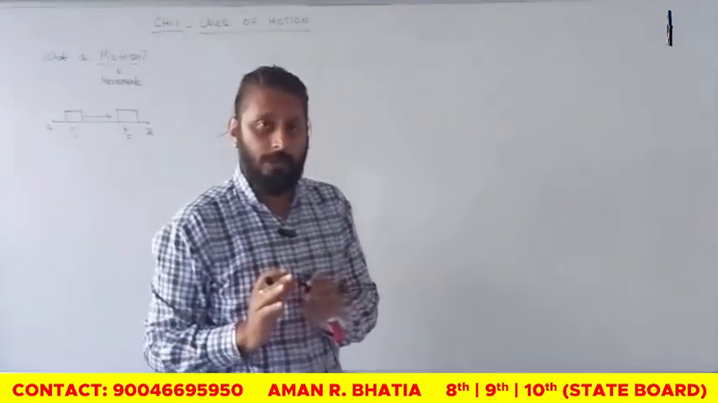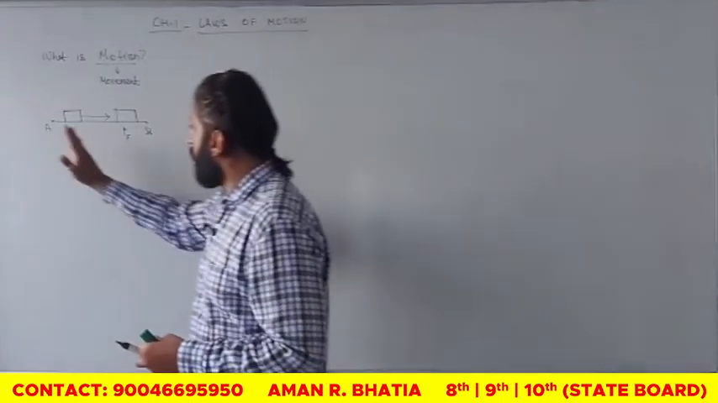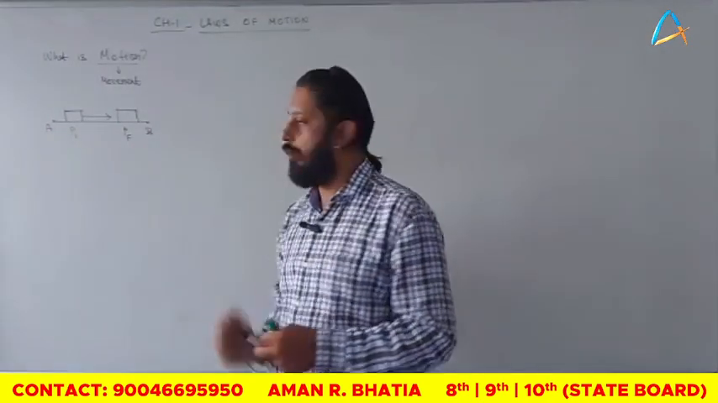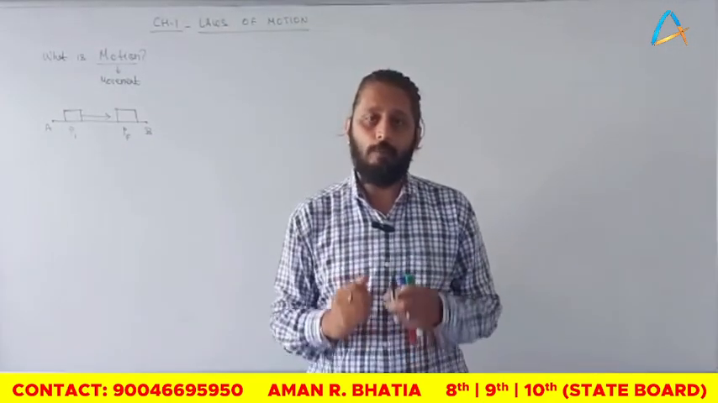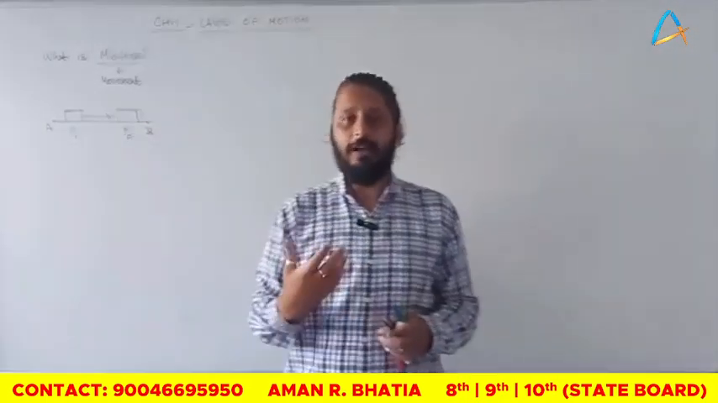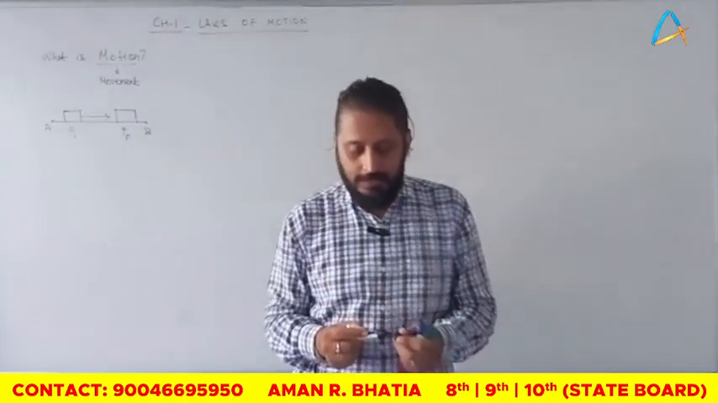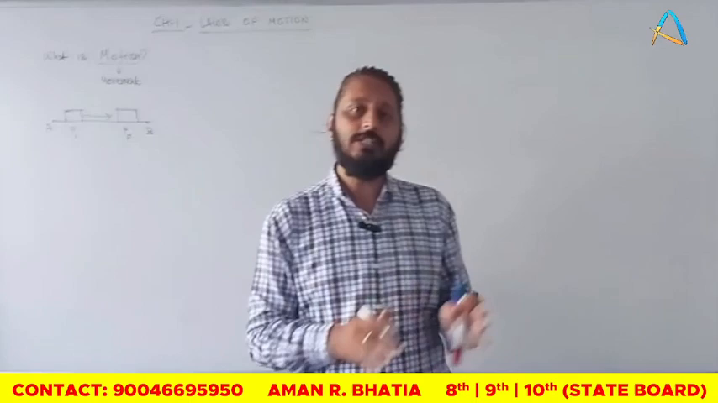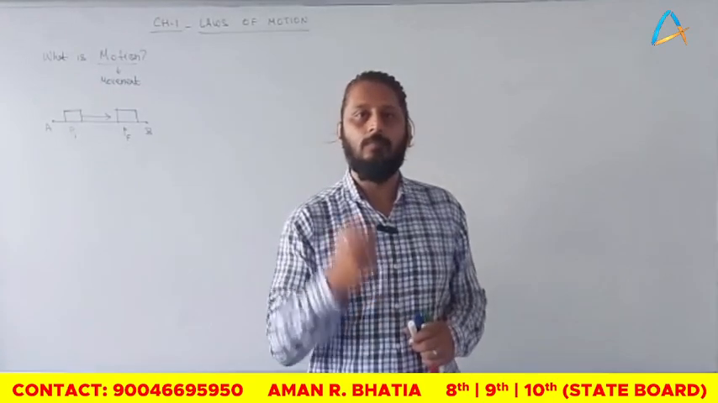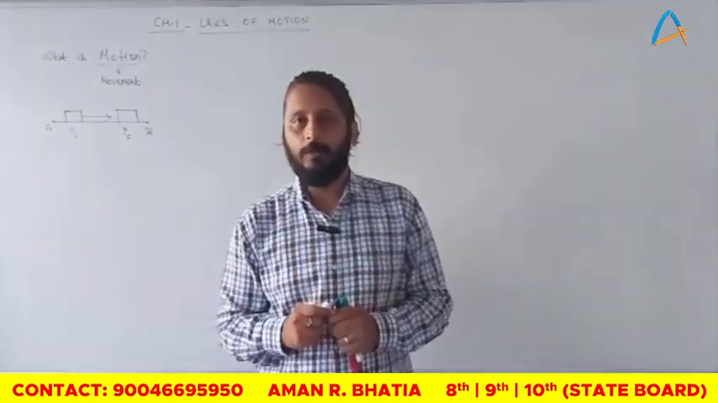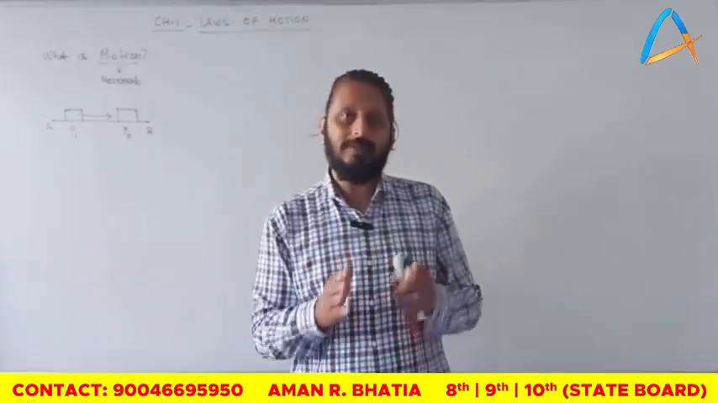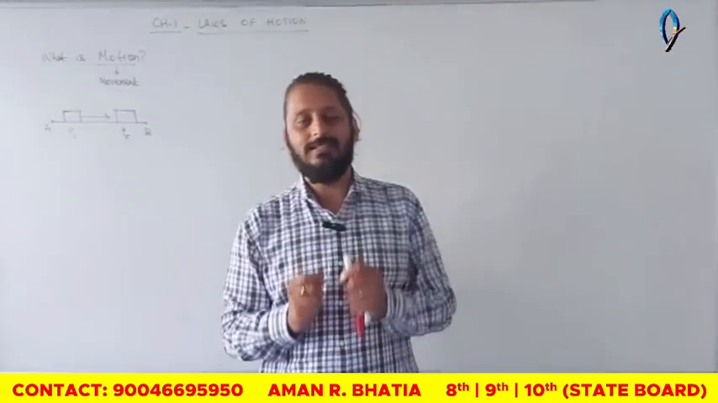What we have understood here is that the position with respect to the surroundings has changed. Earlier this box was close to A, now it is closer to B and far from point A. So this is what is motion. If I have to define motion: when a body changes its position with respect to its surroundings, we say that the body is in motion. Please write it down. When an object or a body changes its position with respect to its surroundings, it is said to be in motion.